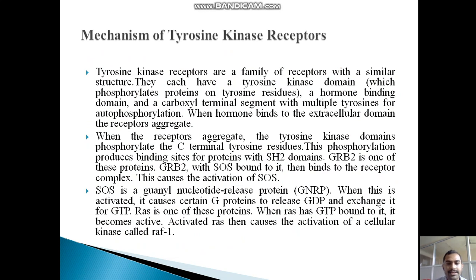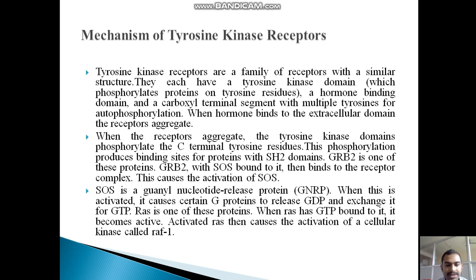Mechanisms of tyrosine kinase receptors. Tyrosine kinase receptors are a family of receptors with a similar structure. They each have a tyrosine kinase domain which phosphorylates proteins on tyrosine residues, a hormone binding domain, and a carboxyl terminal segment with multiple tyrosines for autophosphorylation. When a hormone binds to the extracellular domain, the receptor aggregates. Second, when the receptor aggregates, the tyrosine kinase domains phosphorylate the C-terminal tyrosine residues.